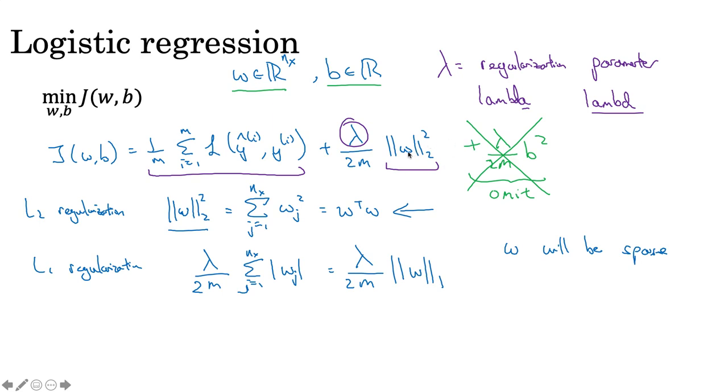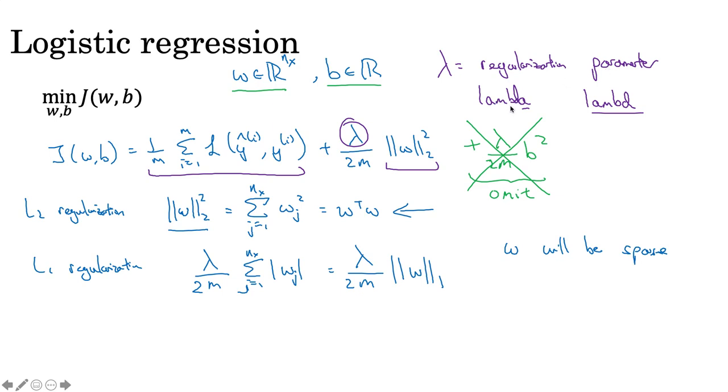So we can do this for W, and we can do this for bias, but normally the contribution of bias is very minimal, so we can remove it and only focus on W. This lambda is the regularization parameter.